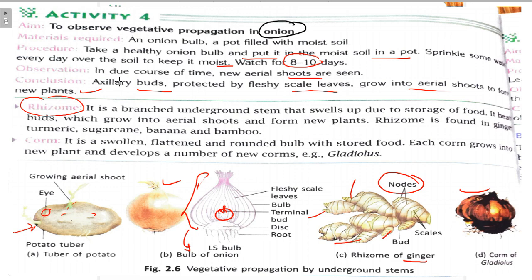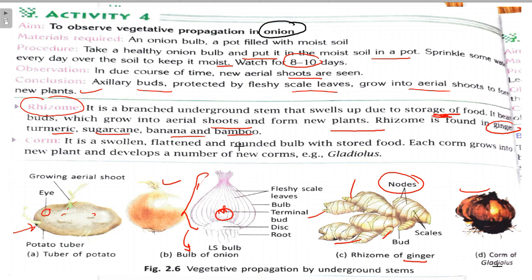So rhizome is a branched underground stem that swells up due to storage of food. It bears buds which grow into aerial shoots and form new plants. It is found in ginger, turmeric, sugarcane, banana and bamboo. Right?